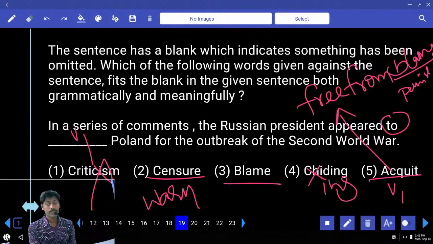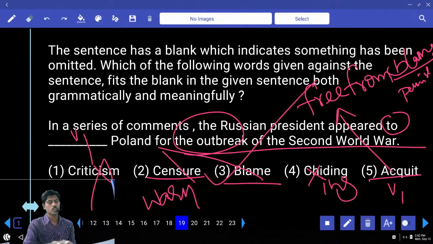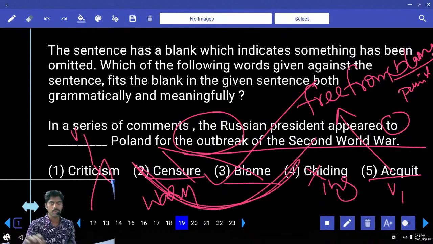But in a series of comments, is talking about comments, the Russian president appeared to dash Poland for the outbreak of the Second World War. So, was he warning or was he trying to blame? Answer: blame, third one. And chiding, censuring, same meaning. 2, 4, same meaning.